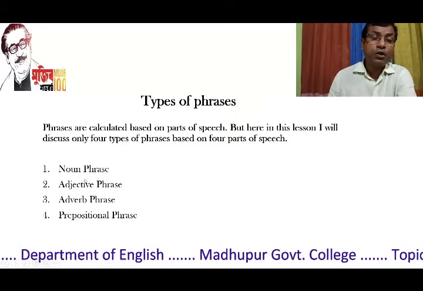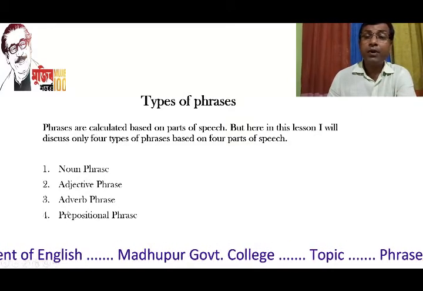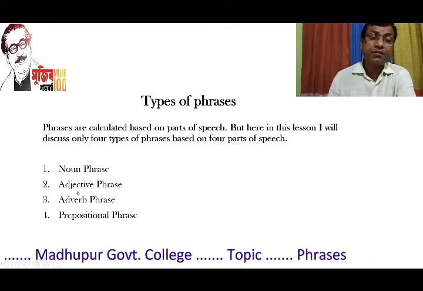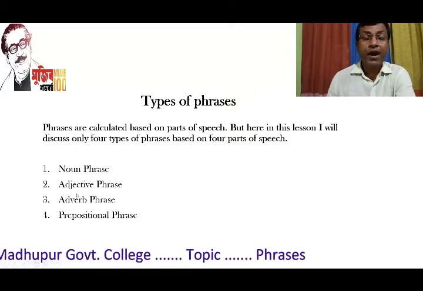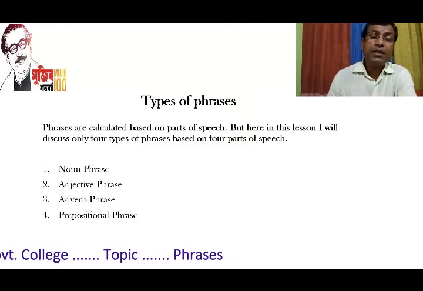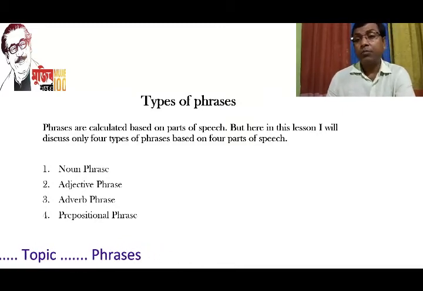But these 4 types are very essential because these 4 types are frequently used. We have to face this type of phrases very frequently when we write something or read something. So now, my dear students, I will discuss all these 4 types one by one.